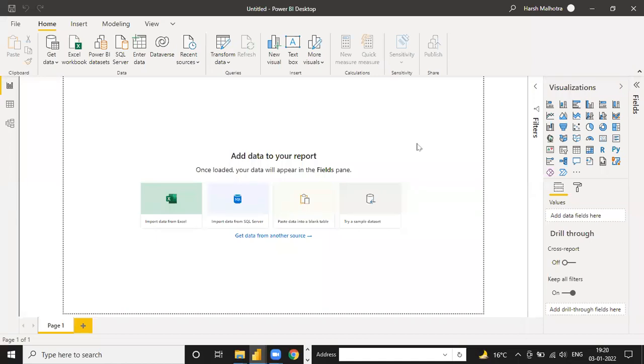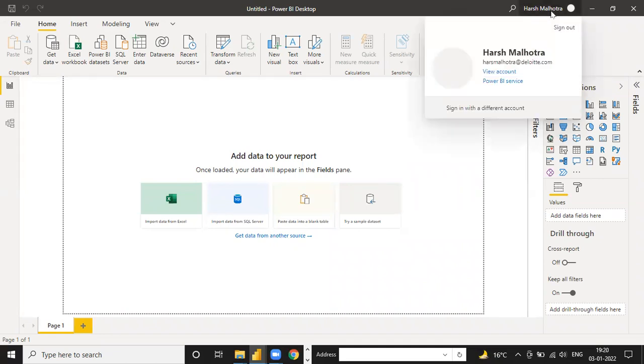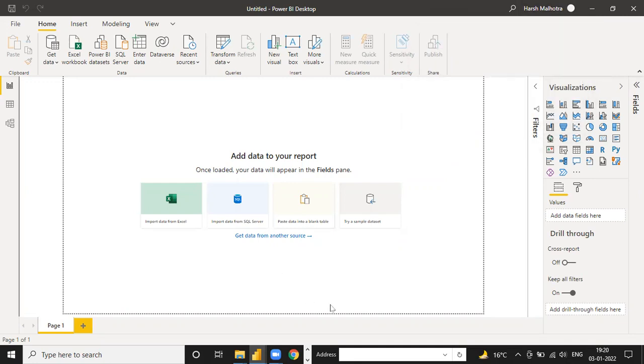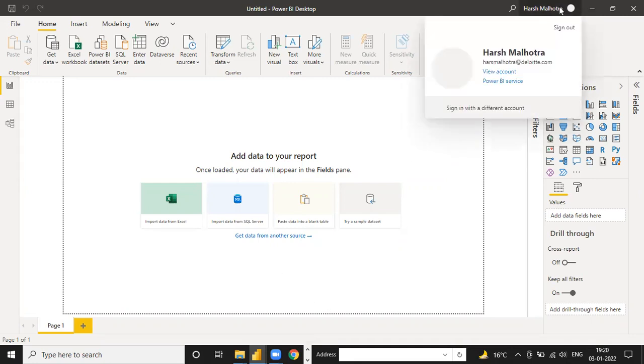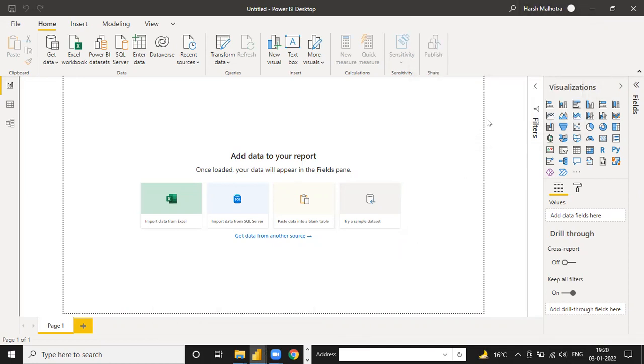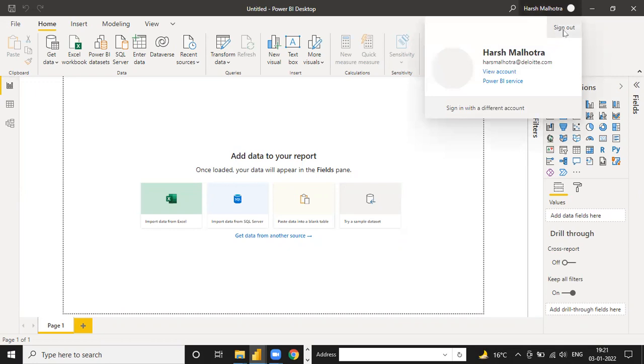So in this Power BI, only the student email ID and the official email ID work. Suppose you have a personal email ID, so without login you can work. Suppose I open one blank file, it will automatically open. Suppose I sign out and work without login. It has no impact on my Power BI.